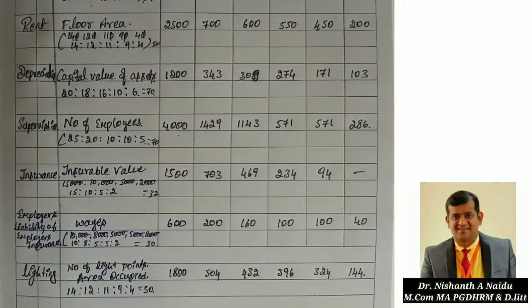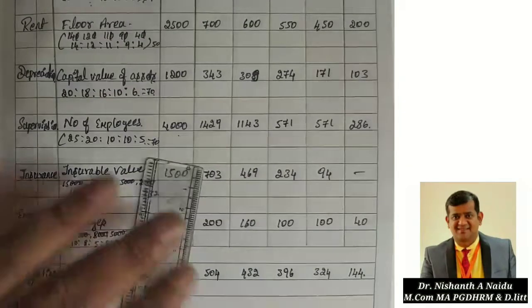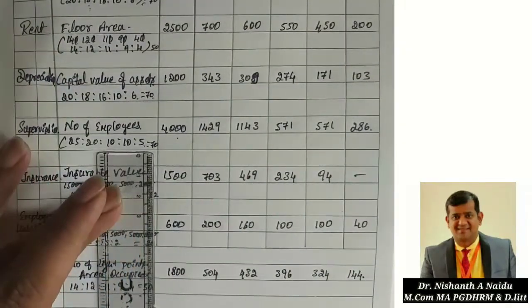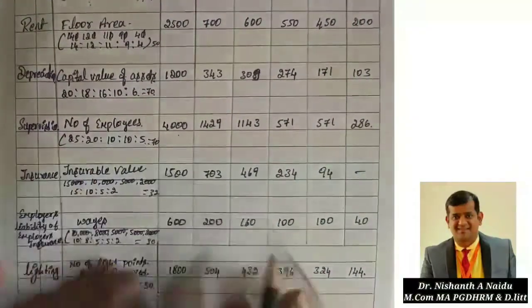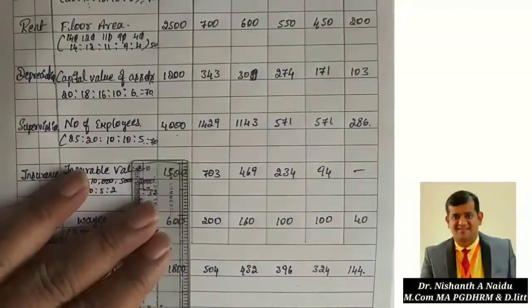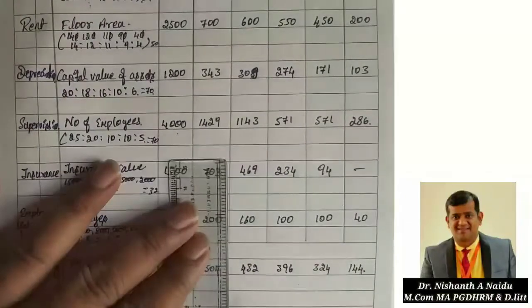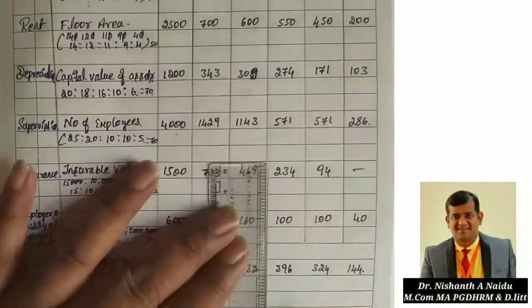Now it is time to check whether we have done it rightly or wrong. That is also important, correct? So first finish this table properly. It should be very clean.